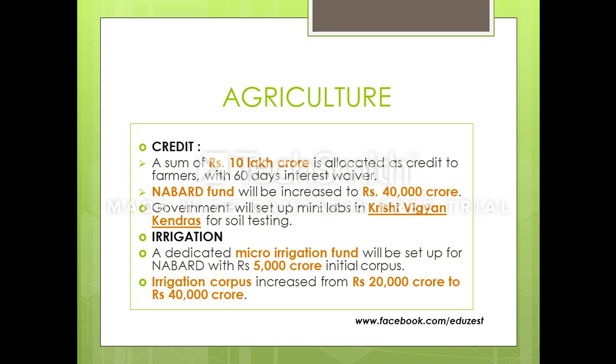But right now, considering the problem of water that we are facing, we really need to focus on micro irrigation, like drip irrigation. There are 3 or 4 types of micro irrigation. We will be focusing on that later, but you just need to remember that for the micro irrigation fund they have kept 5,000 crores. And then the irrigation corpus is also increased to 40,000 crores.